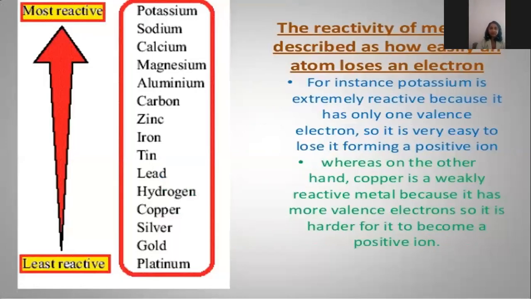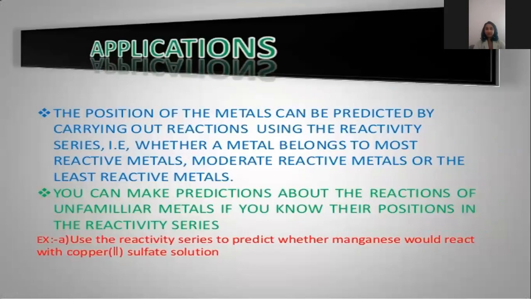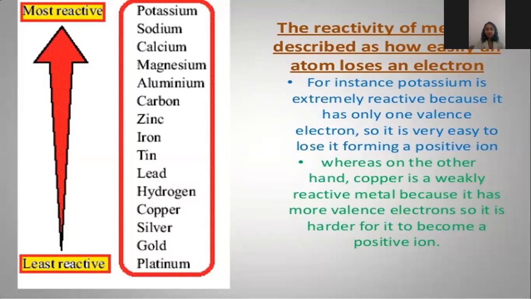Next, we move on to the order of metals, from most reactive to least reactive. The most reactive metal is potassium. The next one is sodium, and then calcium, magnesium, aluminium, carbon, zinc, iron, tin, lead, hydrogen, copper, silver, gold, and platinum. The least reactive metal is platinum.